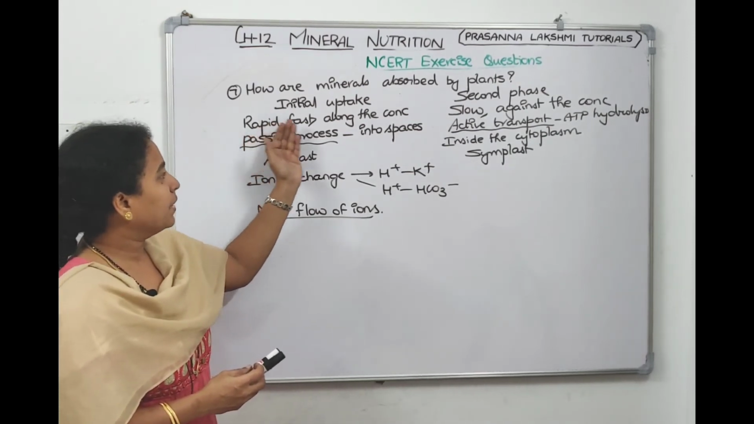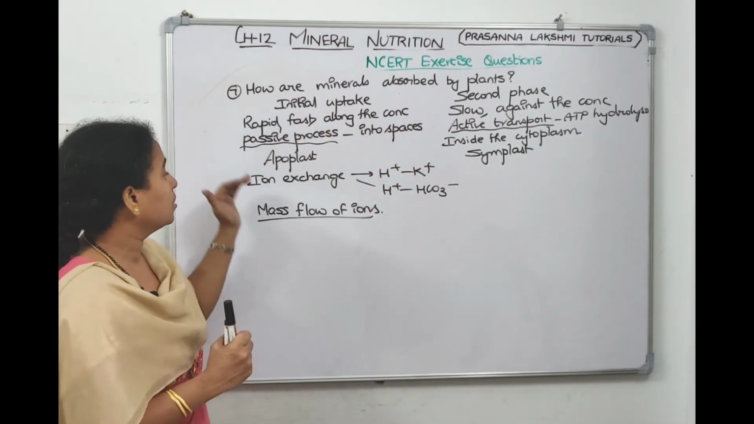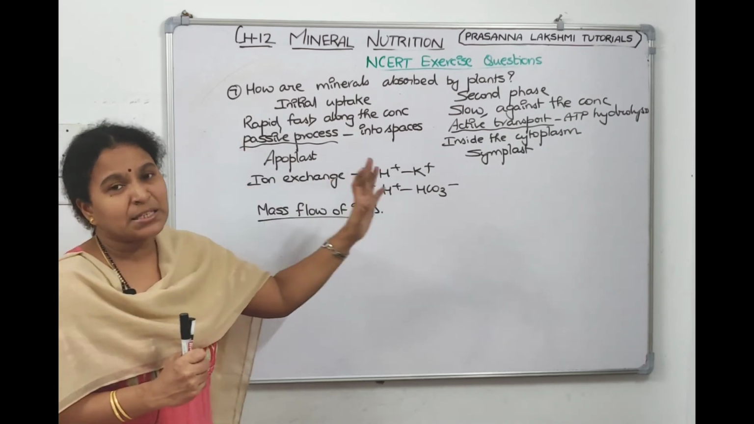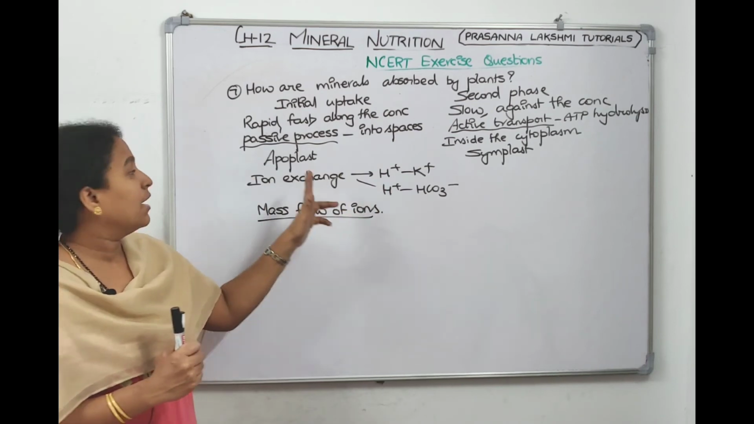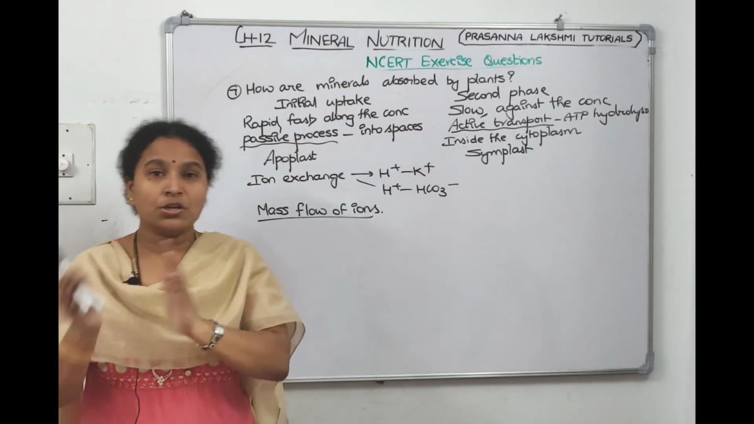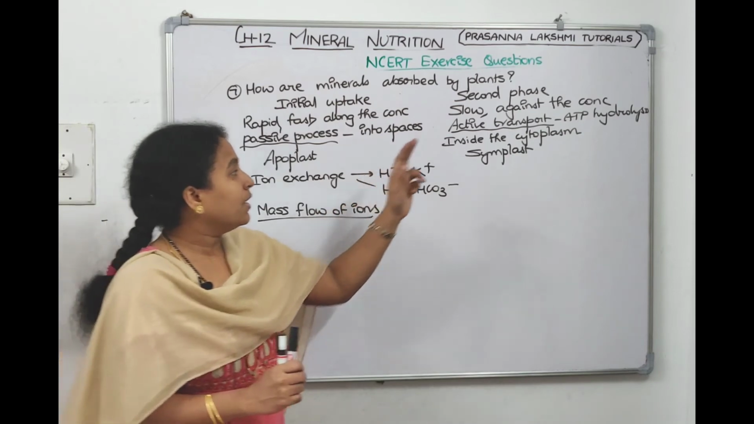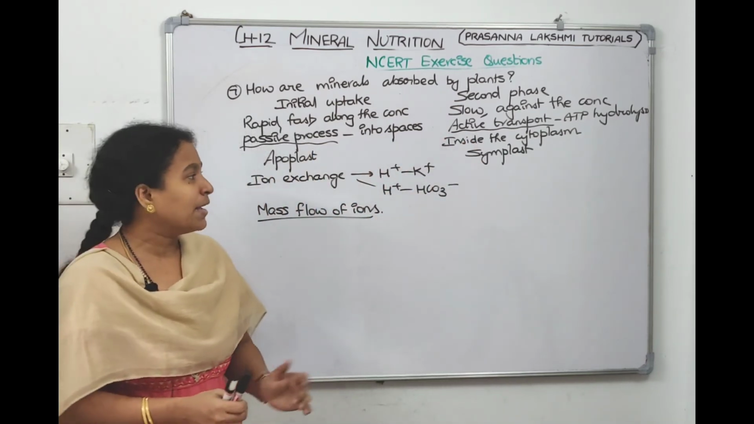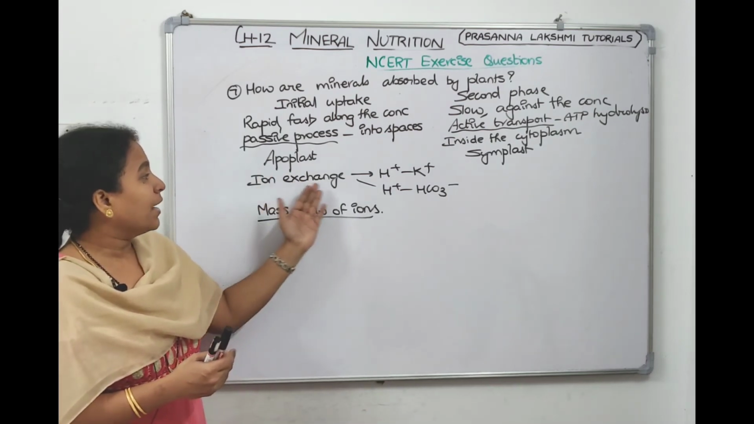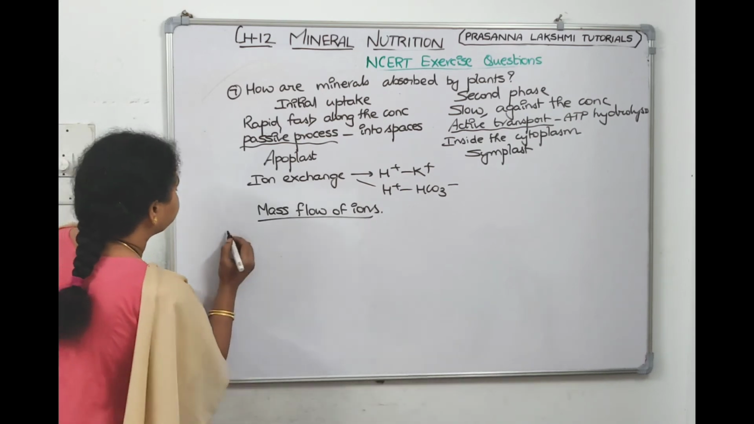Initial uptake is rapid, it is fast, and it is along the concentration, means from high concentration to low concentration, and it's a passive process. No energy is required. It goes into the spaces only. It will not get into the cell, and it's an apoplast process. In second phase, it's a slow process. It is from low concentration to high concentration. It requires carrier membrane proteins. It requires ATP. It goes into the cytoplasm. It is called symplast. Carrier membrane proteins with the help of exchangers, ion exchange, mass flow of ions, all this will occur.